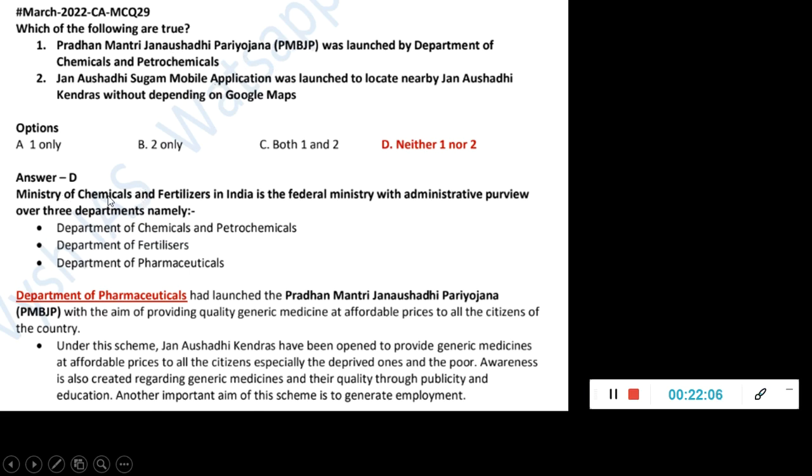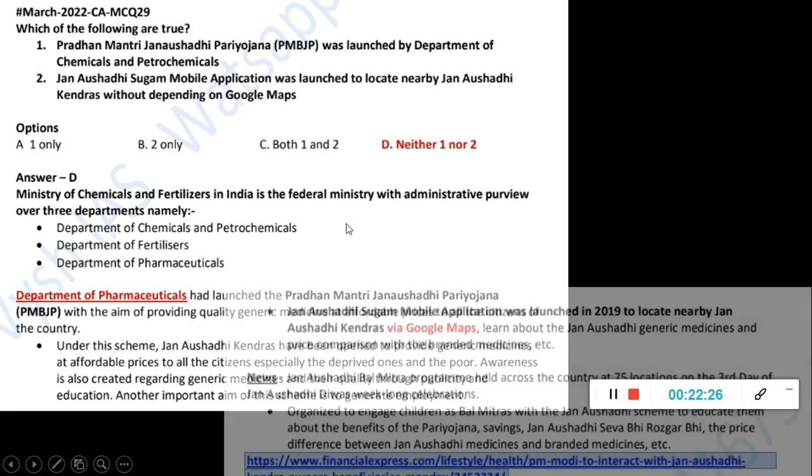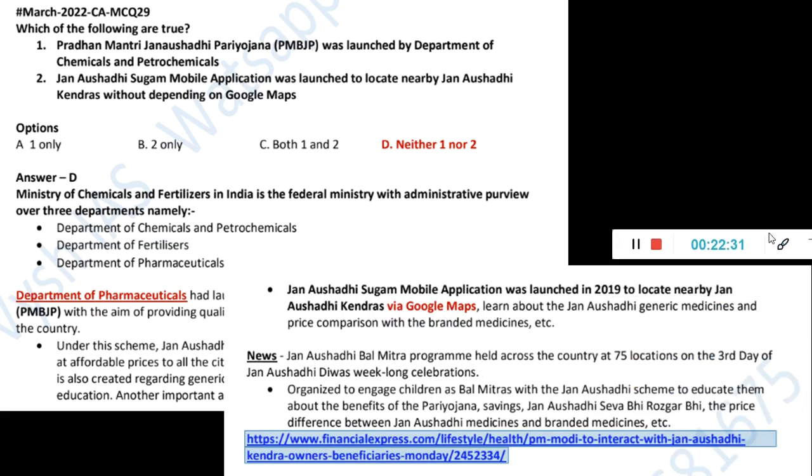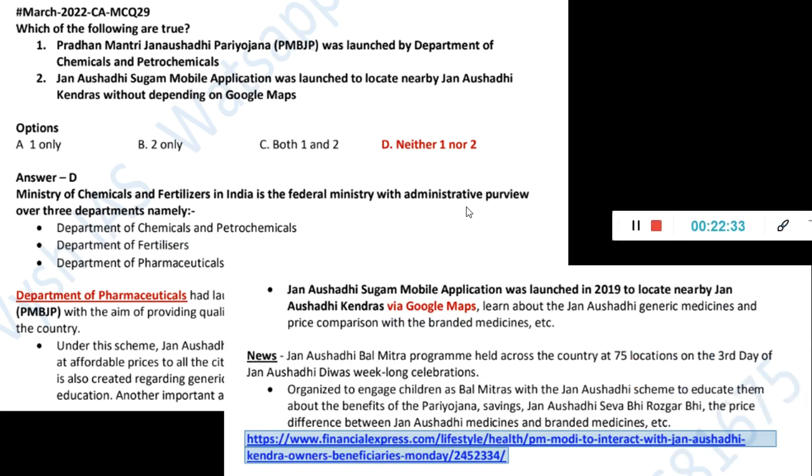This ministry is Ministry of Chemicals and Fertilizers. Under that there is Department of Chemicals and Petrochemicals, the fertilizers and pharmaceuticals. So here the pharmaceutical department is actually what is involved in this PMBJP. So this department is given incorrectly, and the second one is telling that location can be found without depending on Google Maps through this application, but it's actually wrong. They are collaborating with Google, and with Google Maps only that thing has been developed. Okay, so that is why both are wrong statements.